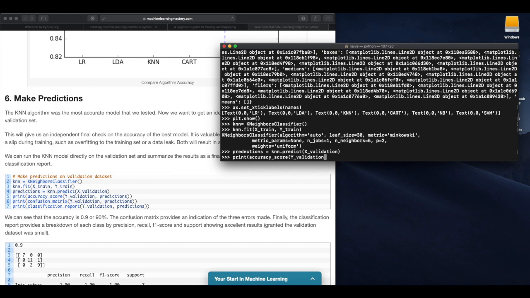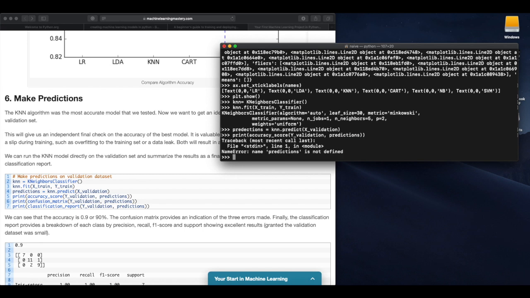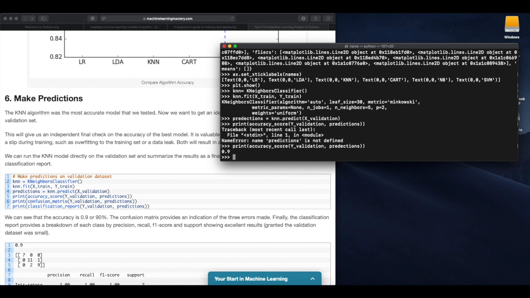I'm getting these typos. What am I missing here? I misspelled predictions. So it says 0.9. The accuracy score was pretty impressive.